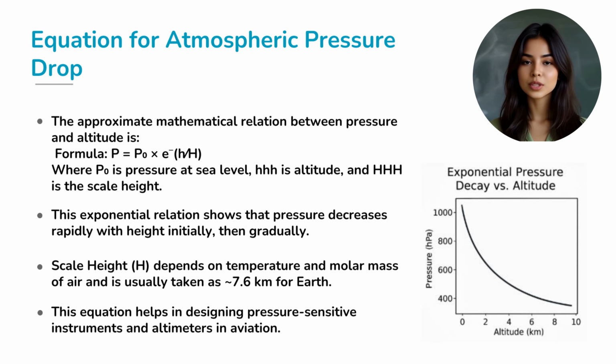This exponential relation tells us that pressure drops rapidly at first and then more slowly as we go higher. This is extremely useful for designing altimeters in aircraft, spacecraft, and weather balloons. Without it, pilots wouldn't know how high they are flying.